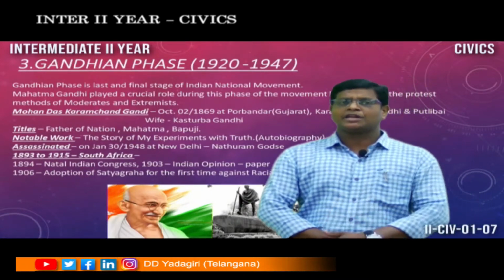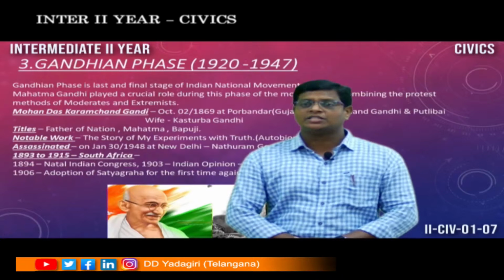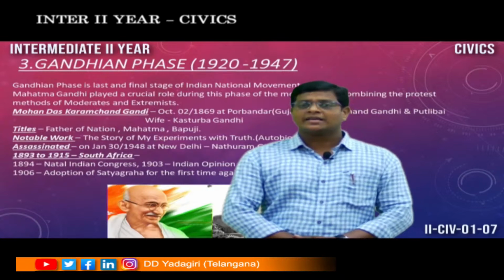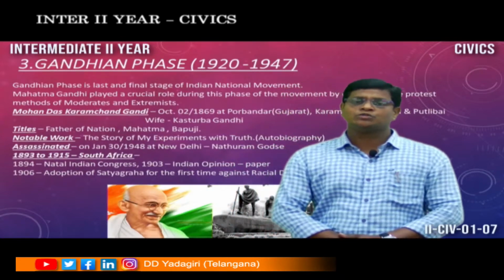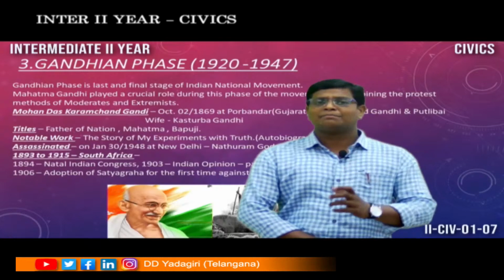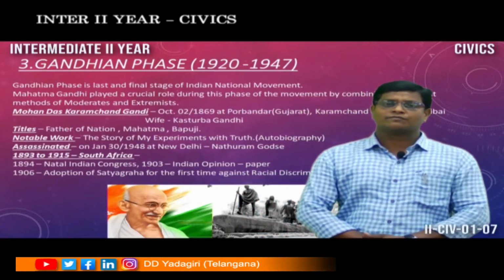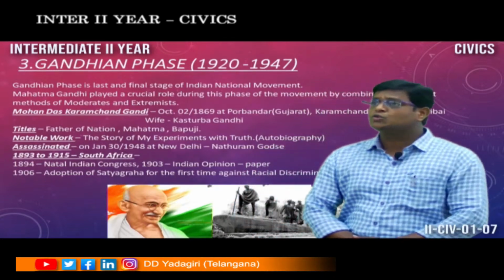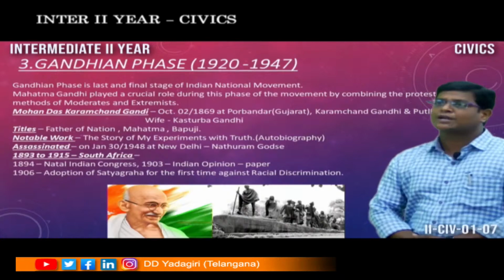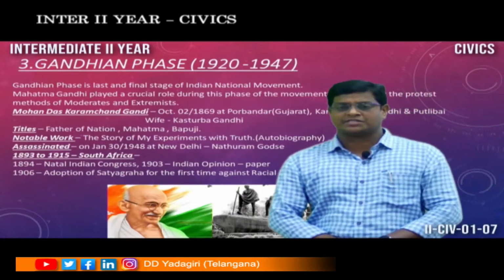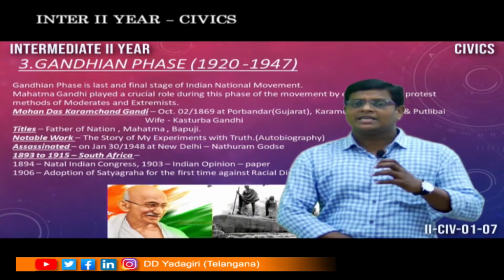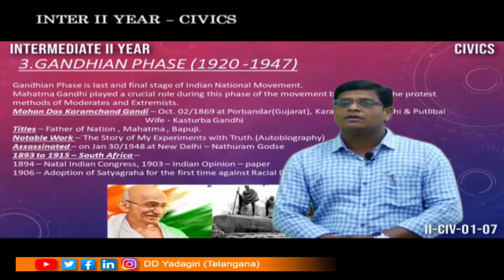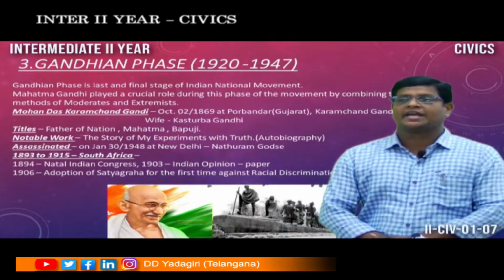That's why this entire phase is called the Gandhian phase, named after Mahatma Gandhi. The time period of the Gandhian phase is 1920 to 1947. You know that in this phase, Mahatma Gandhi used methods combined from both the extremist phase as well as the moderate phase. So he used methods taken from moderates and extremists. That's why it is a phase which is a combination of both the moderate and the extremist variations.